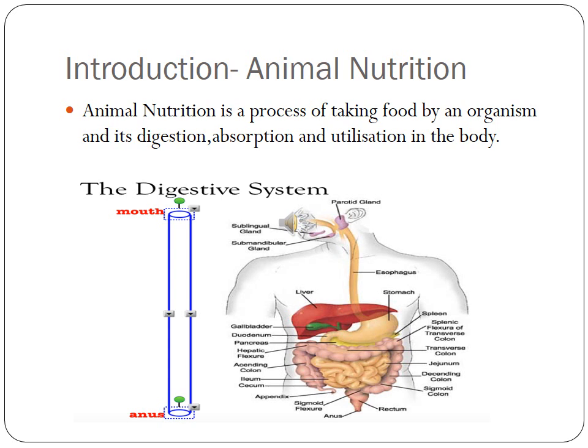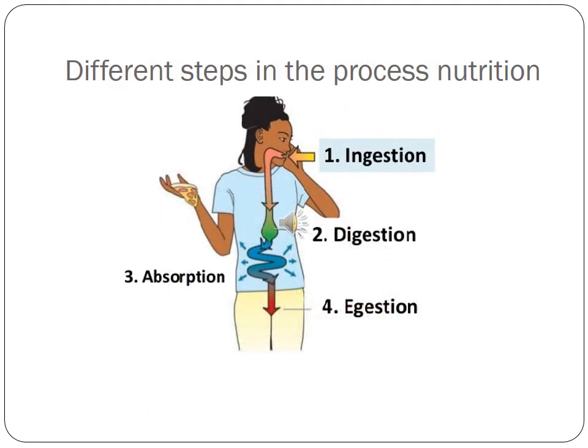What happens to the food within their bodies, and how do animals take this food inside their body? Let us study these aspects in this chapter. You know that animals take food. How do they take food? There are 5 main steps in the process of nutrition in animals.